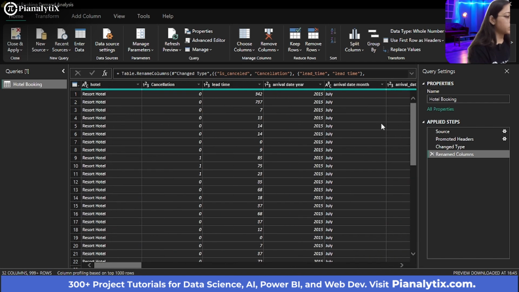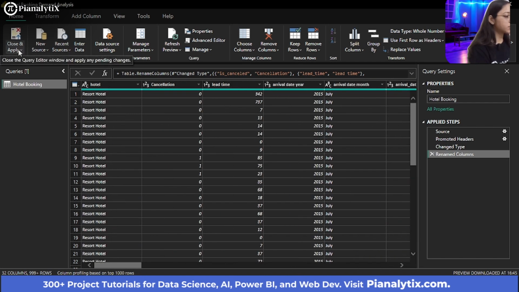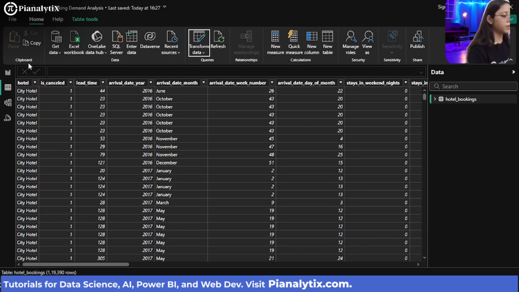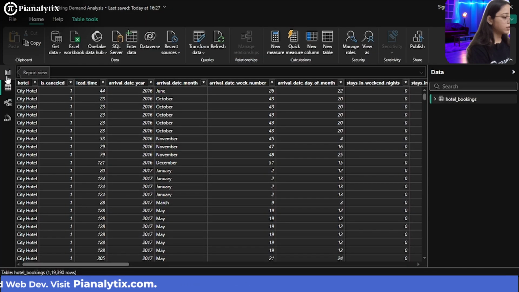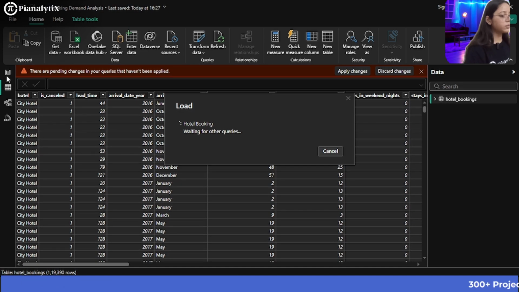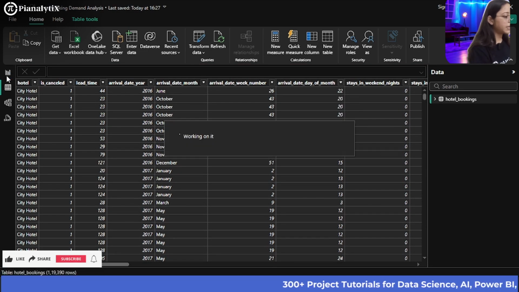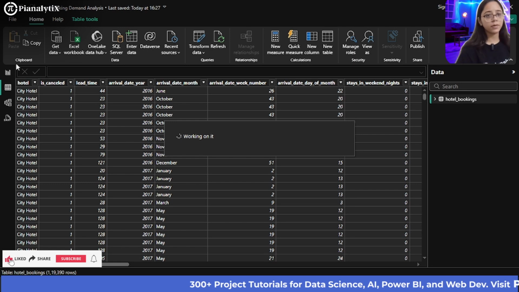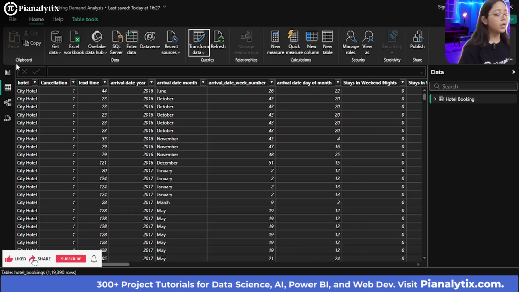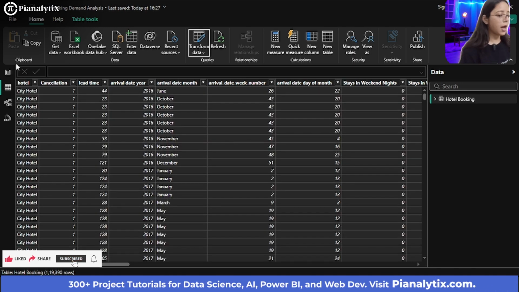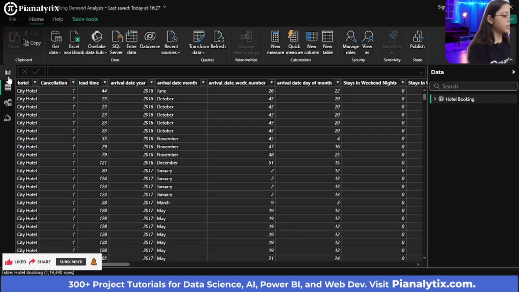So now what we're going to do is we're just going to close and apply. We're going to click close and apply. And now the data has been successfully transformed. We just needed to make sure that the column names look appropriate according to the context of this project. So we have transformed the data.